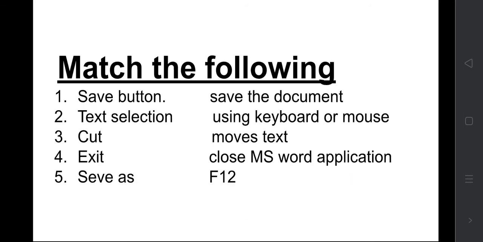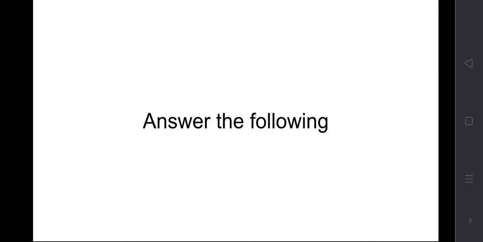Now match: save button saves the document. Text selection can be done using keyboard or mouse, both ways. Cut moves the document. Exit closes the MS Word application itself. For save as, we use the F12 key on the keyboard.